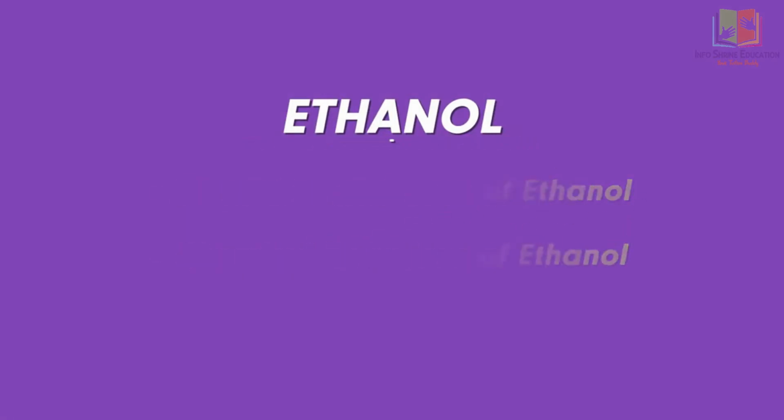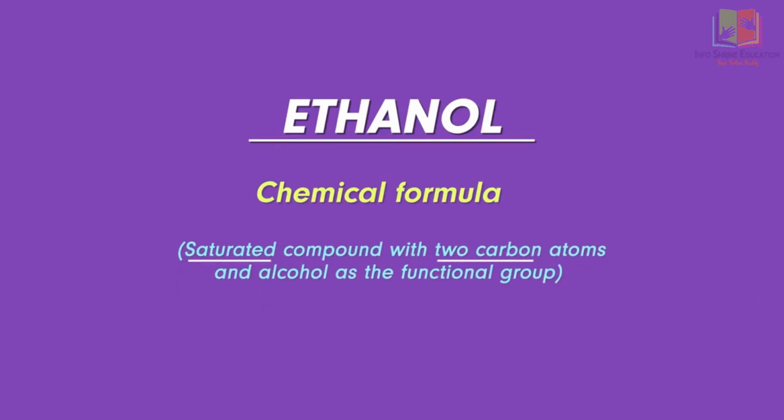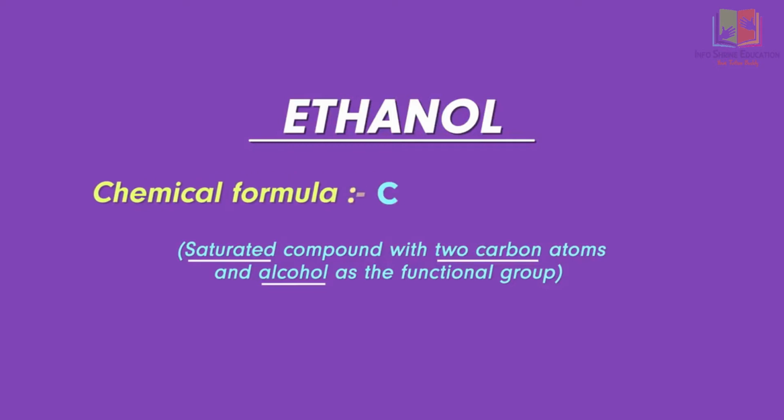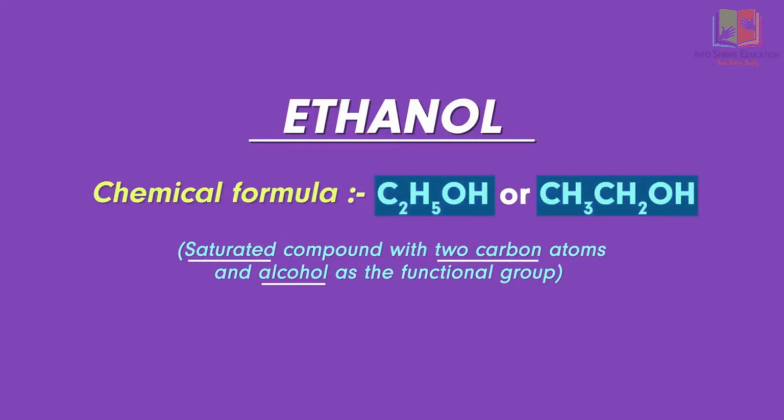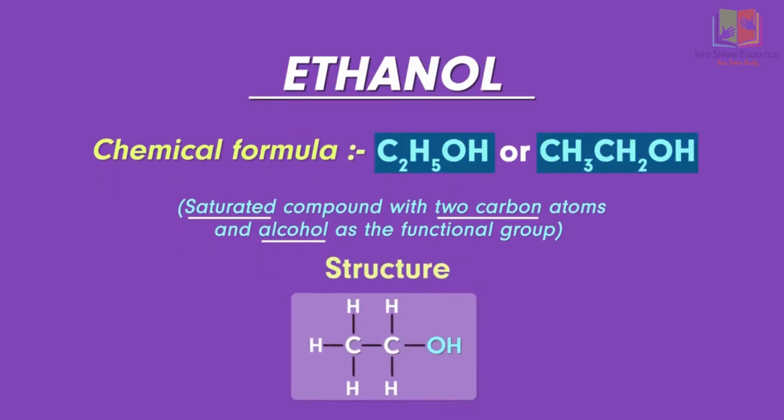To begin with, can you tell me the chemical formula of ethanol? Yes, it's a saturated compound with 2 carbon atoms and has alcohol as the functional group. So the chemical formula of ethanol is C2H5OH, or it can also be written as CH3CH2OH. Both the forms are correct. And what about its structure? The structure of ethanol is somewhat like this.